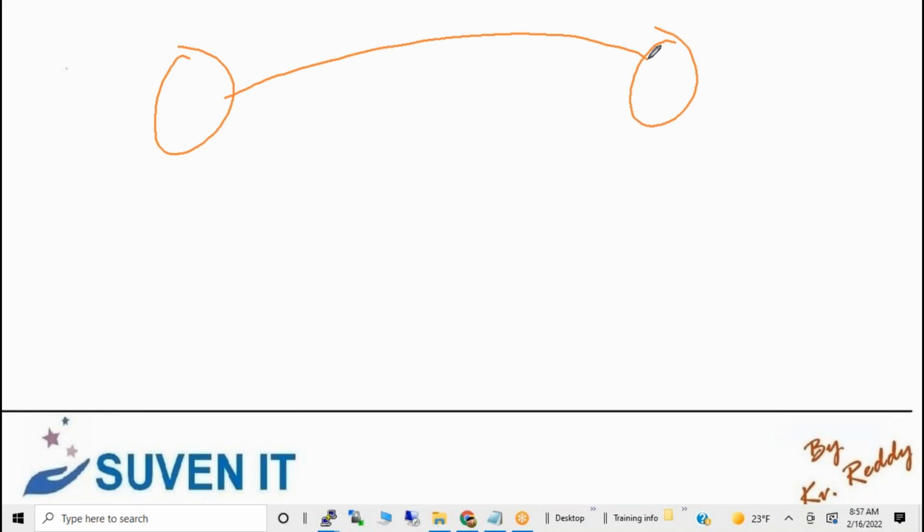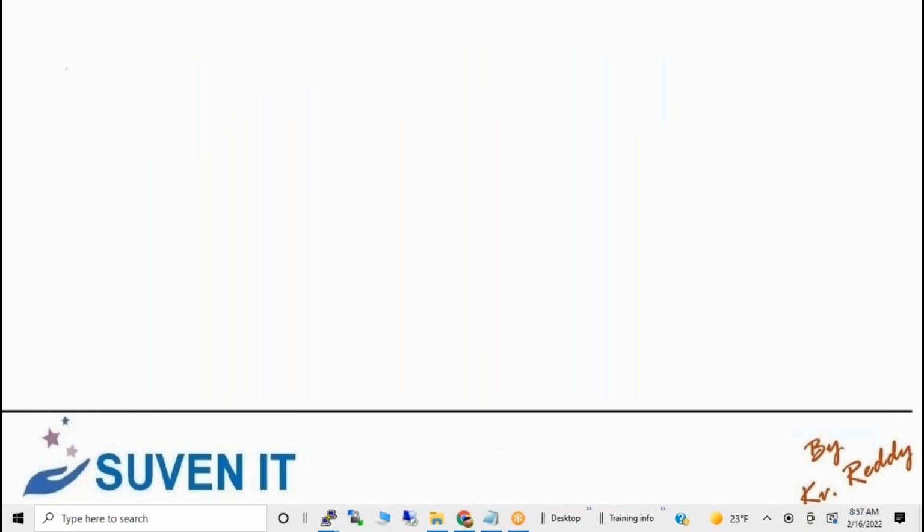So for example, you want to take the backup of the client, you want to copy some files from server to client. Sometimes you may need to have the trust between servers because of client requirement, and there are many scenarios. So what is SSH? SSH is the passwordless authentication. That means without password you can authenticate, you can log in.